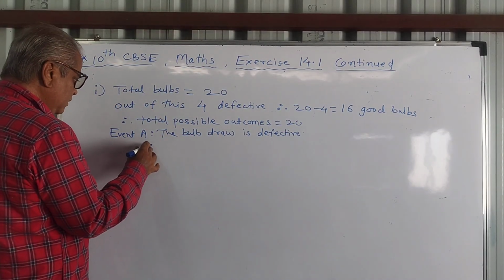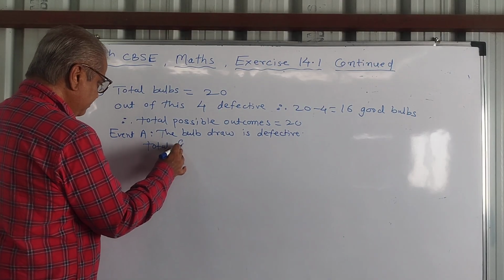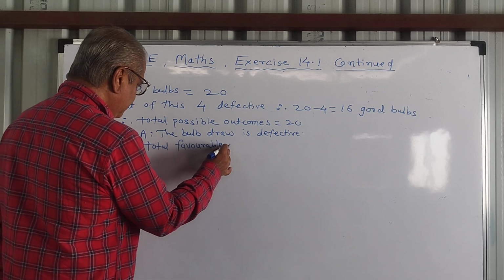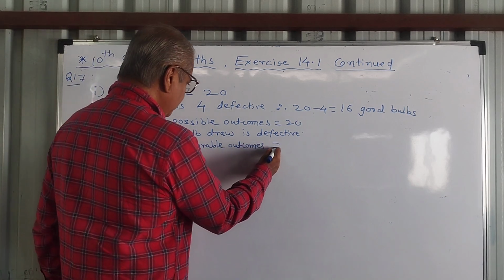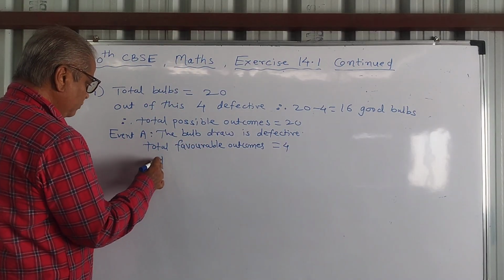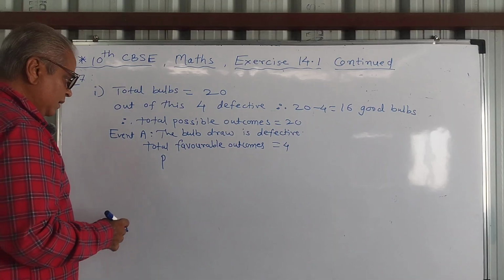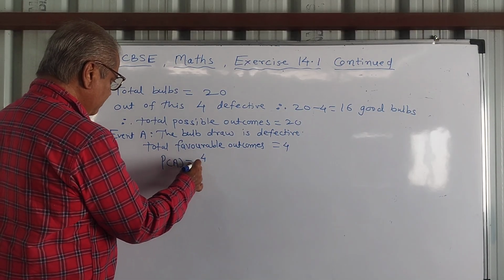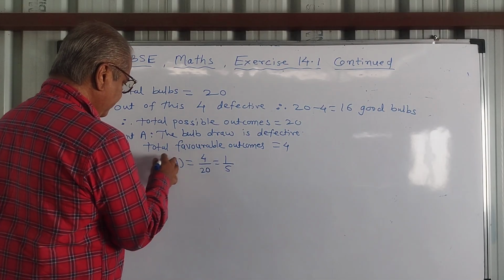So total favorable outcomes is equal to 4. The formula for probability is favorable outcomes upon possible outcomes. So probability of event A is equal to 4 upon 20, which is equal to 1 upon 5.